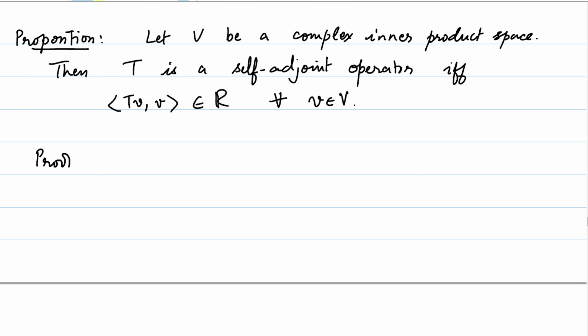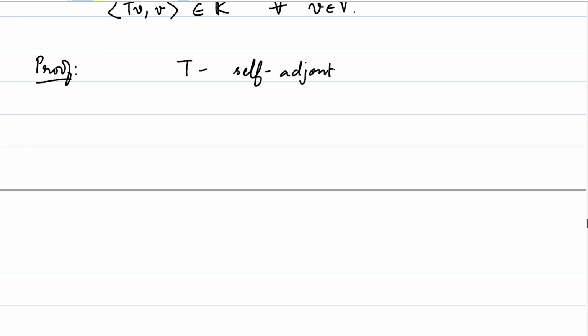Okay, so let's prove this proposition. The proposition here is going to use the previous theorem. So suppose T is self-adjoint, that means that T is equal to T star. T equal to T star would imply that T minus T star is 0, and therefore the inner product of (T minus T star)V with V is equal to 0.